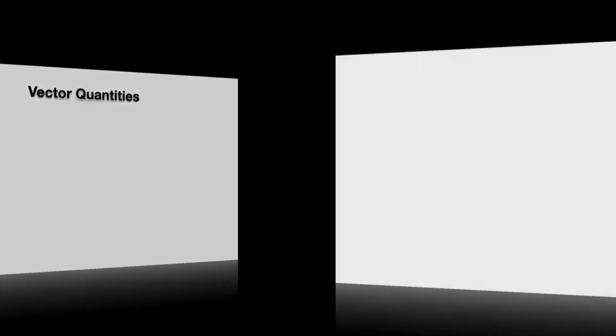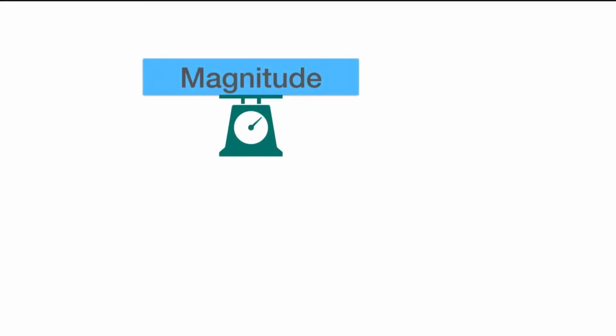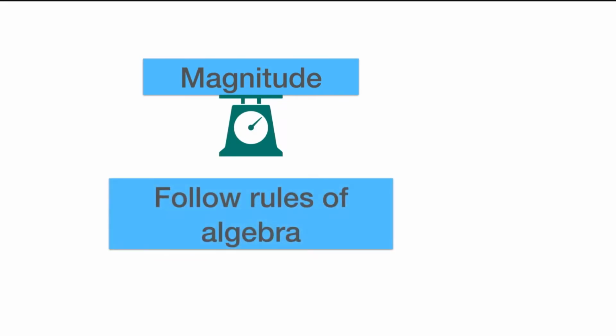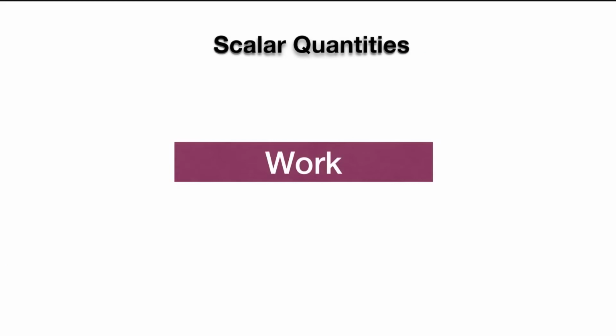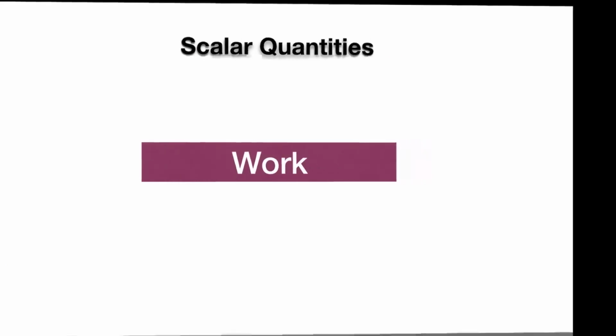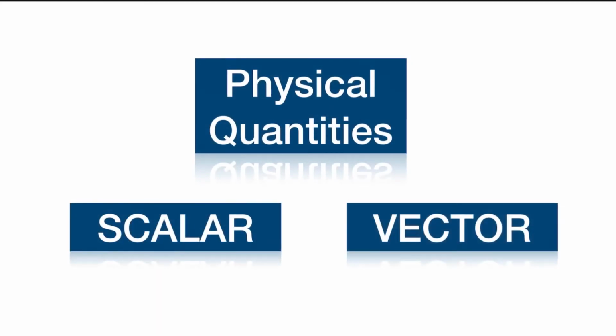are vector quantities. Other quantities that only have magnitude and follow the rules of ordinary algebra for addition, subtraction, multiplication and other algebraic operations are known as scalar quantities. Quantities like mass, length or distance, speed, time and work are scalar quantities. On a broader view, the physical quantities are of two types: scalar quantities and vector quantities.